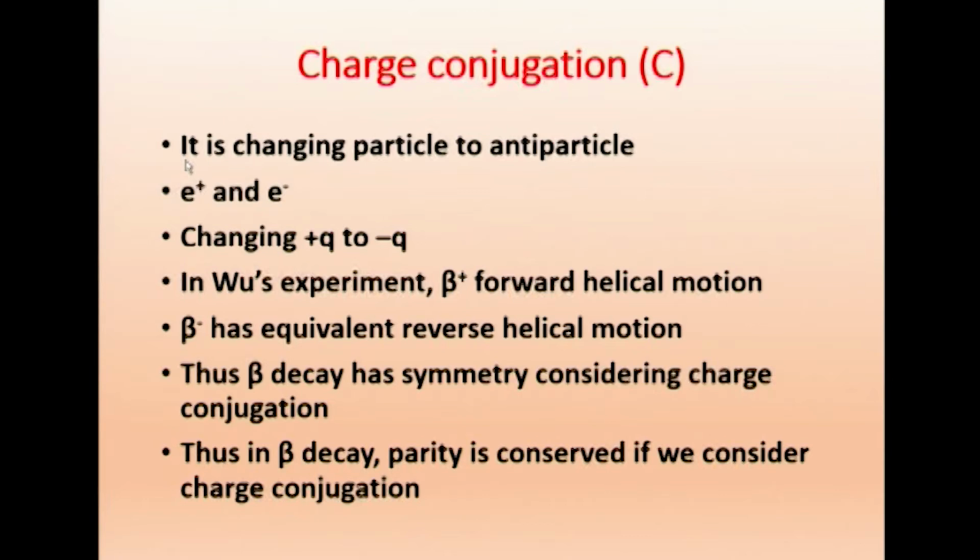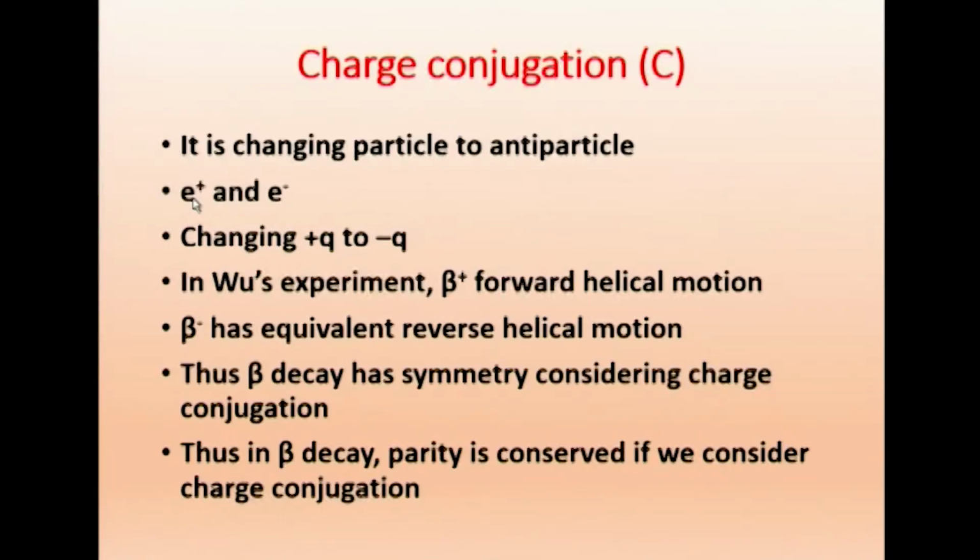Parity, we have said, is not conserved in weak interactions. Charge conjugation. What is charge conjugation? It is changing a particle to an antiparticle. So changing a particle to an antiparticle is called charge conjugation. For example, e+ and e-. If you convert e+ to e-, it is called charge conjugation. That is changing plus Q to minus Q, changing the charge.